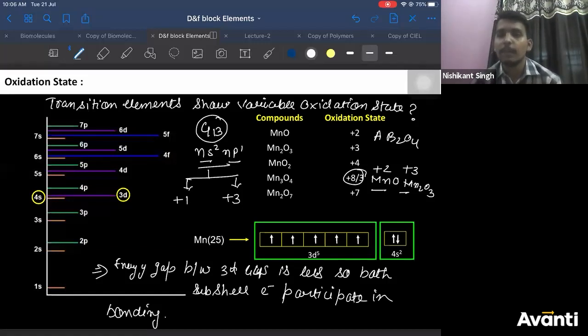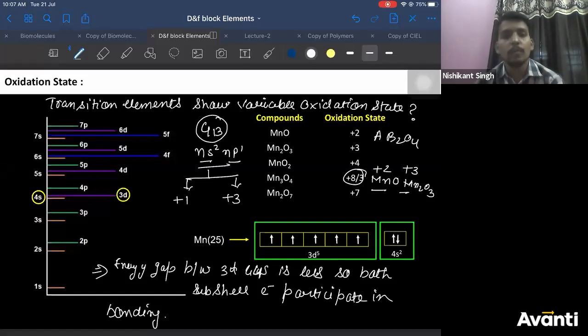Athar, what comes after 4s? 3p or 4p? Then why will you excite them to 4d? If you excite them, it will not get unpaired. Right? Okay, Adesh has asked. It will go to 4p, Adesh. Right? Any doubt in this?